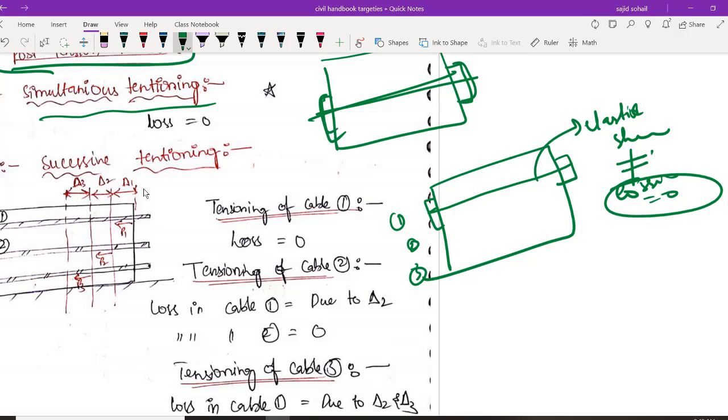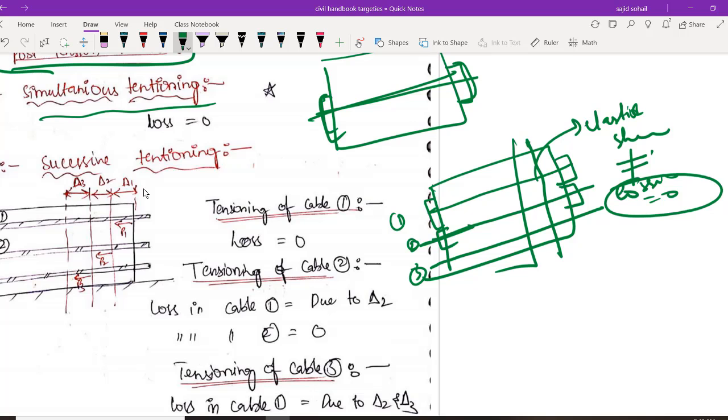But at level 2, whenever you are giving this tensioning again, whenever you are dragging the steel wire and trying to give this anchorage, obviously the body that was already present will try to move in a bit, because you are giving compressive force to the already existing body, so it will compress a bit. And if you do it at level 3 again, the body which was already compressed will be compressed further, right?